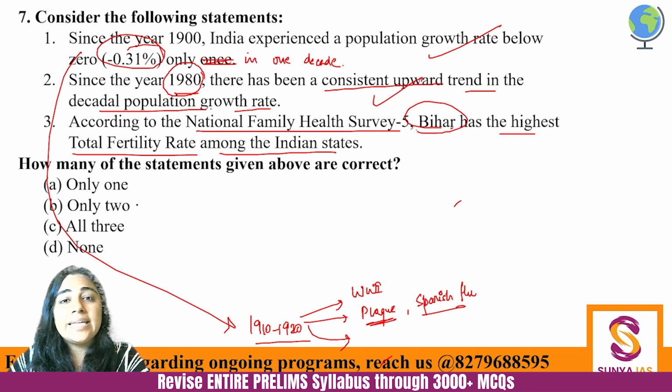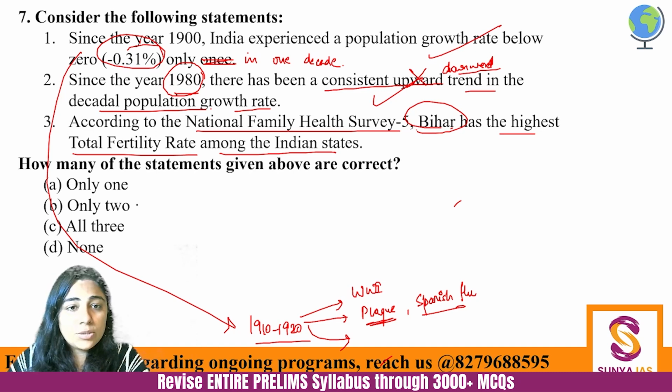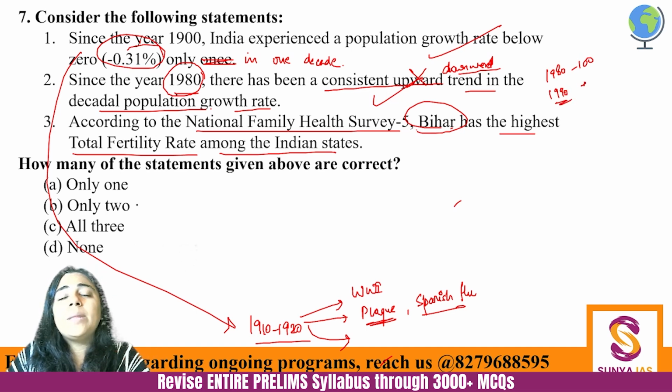So since 1980, there has been a consistent downward trend, not an upward trend, a downward trend in the decadal population growth. What is decadal population rate? Let's say in 1980, there were 100 people in India. So in 1990, how many people will be there?